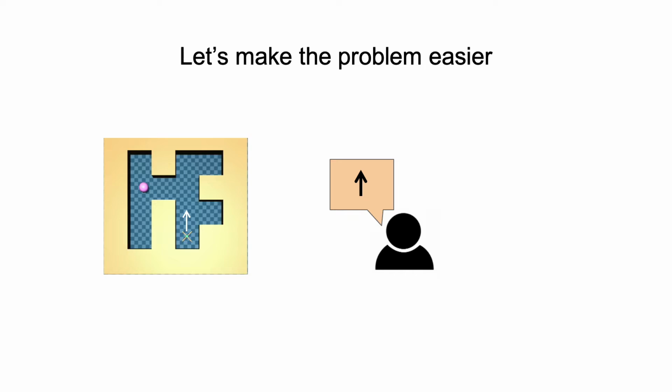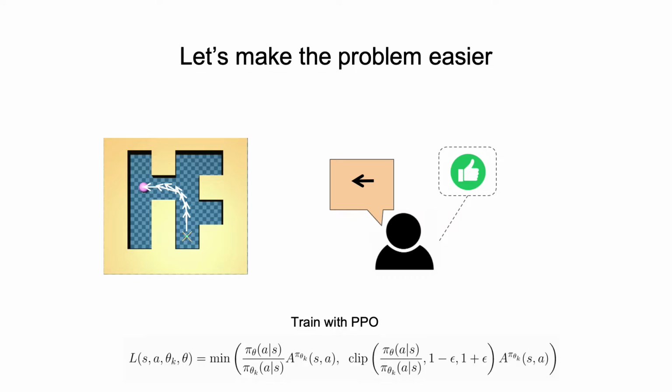We'll start with an advice form which is easy for the agent to understand. At each time step, the teacher says what vector direction the ant should be traveling in. After the agent takes an action, the teacher also provides a dense reward, penalizing the agent for following coaching incorrectly. Since this reward is dense, we can quickly train an agent which can be coached using direction advice to reach any point in the maze. In this paper, we train using PPO, although any RL algorithm could be used.